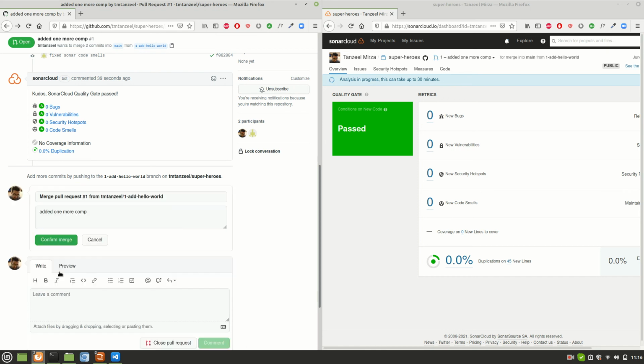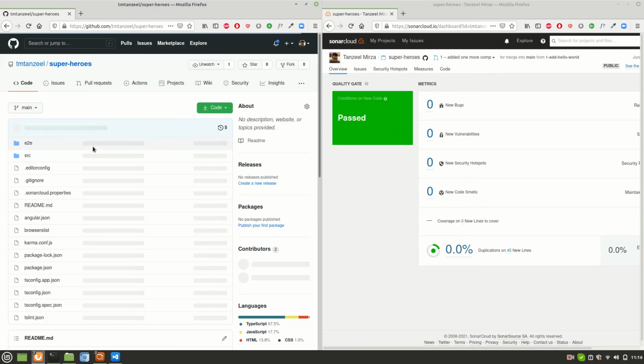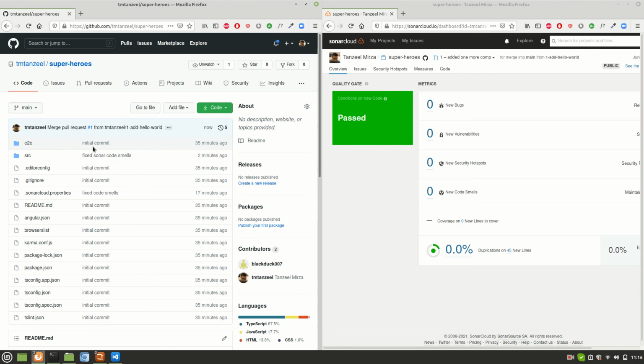Now I'm ready to merge my pull request. Confirm merge. Merged. So that's how SonarCloud works. That's how it enforces us to follow the best practices. So that's all I had for today, guys. So that's how SonarCloud helps us to maintain a clean code base. You can enhance, add, remove Sonar checks. That we'll cover in the next videos, but that's all for today.